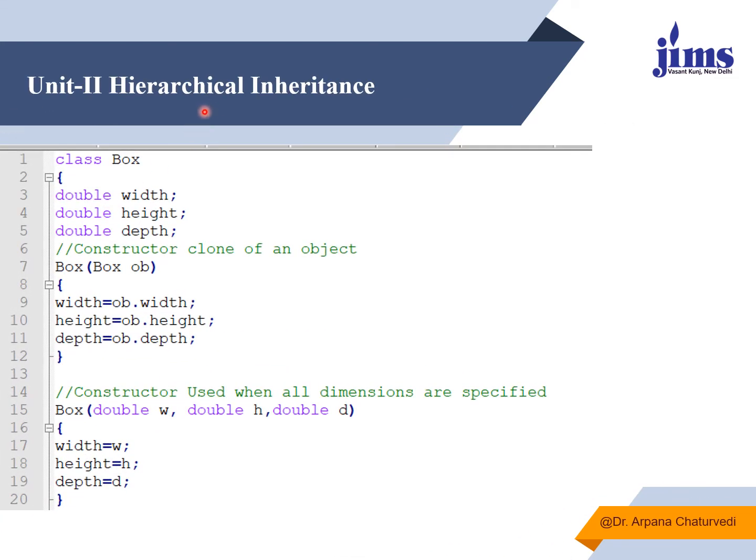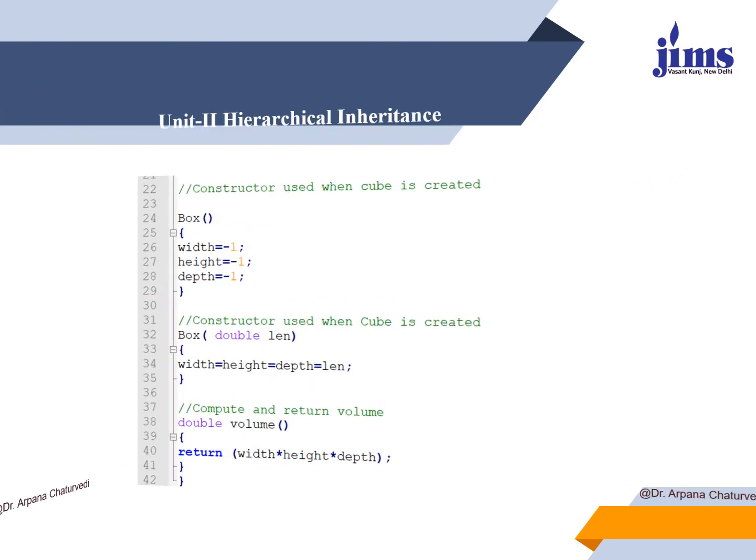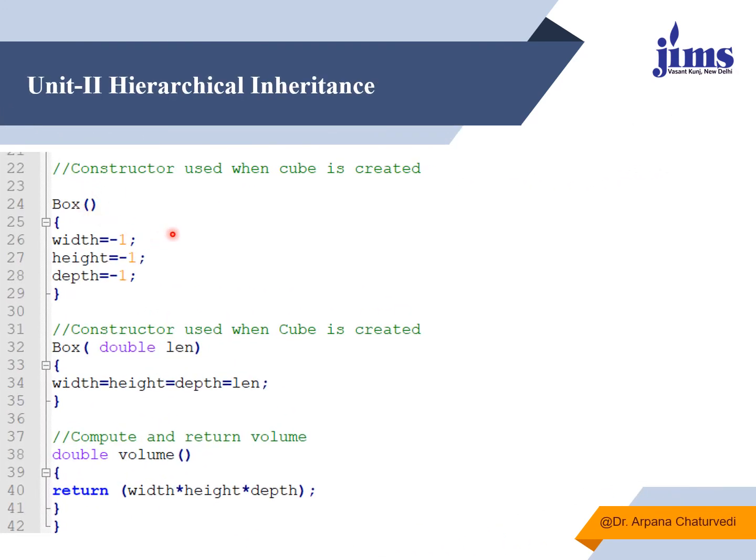Now this is an example of hierarchical inheritance wherein I'm having one class box. It's the same class having width, height and depth as 3 data members, one copy constructor, one parameterized constructor, one default constructor, one again parameterized constructor, and a function to calculate the volume. And here you see